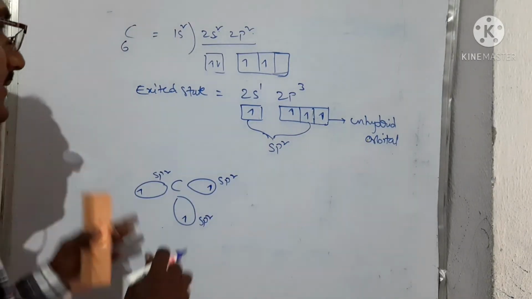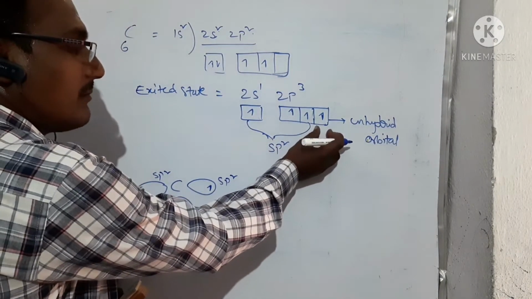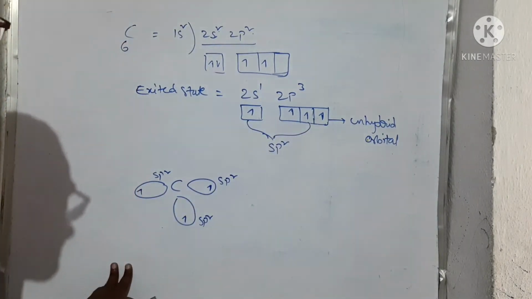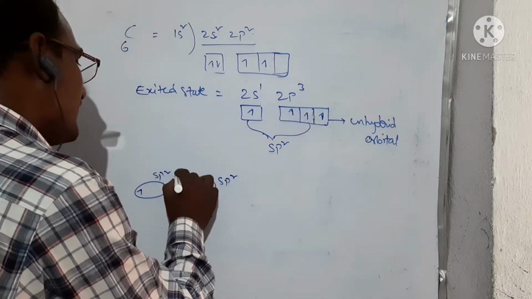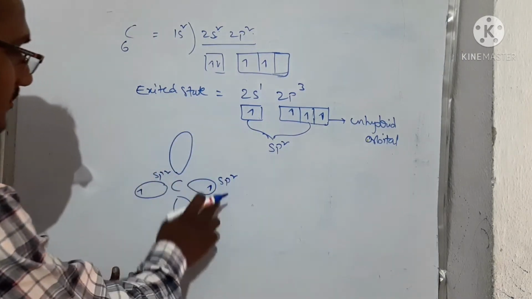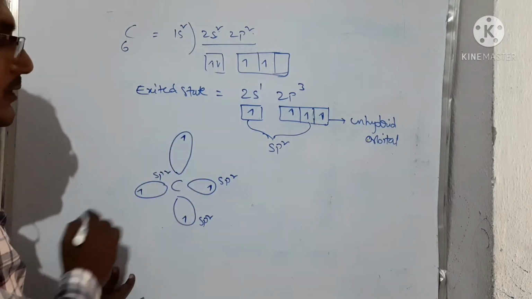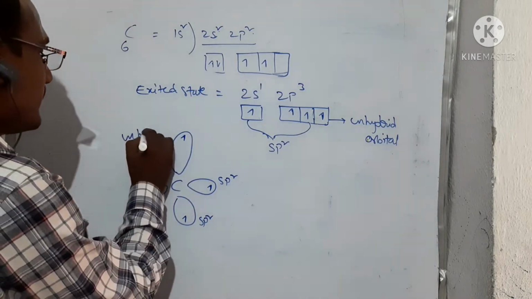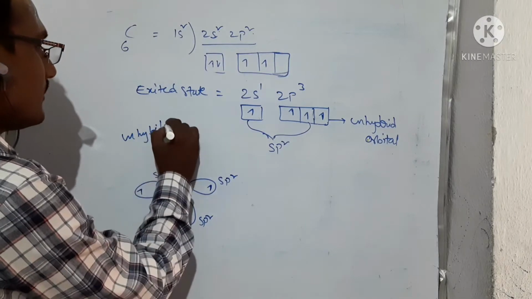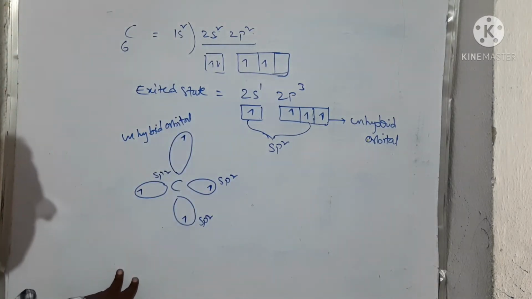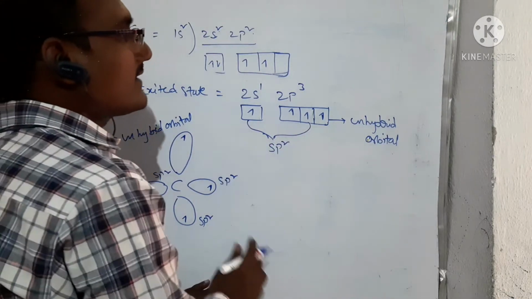Let us see that another orbital is there. This is the p orbital, which has 1 electron, but it is not involved in the hybridization. So it has a different structure. This has 1 electron and it is an unhybrid orbital, right? Let us see one example of this.